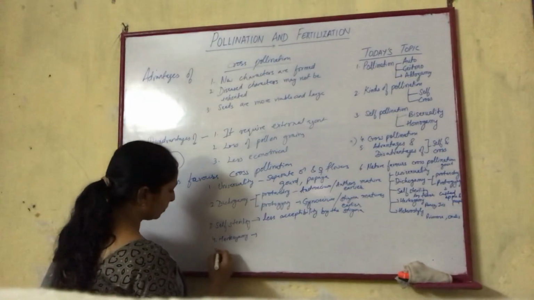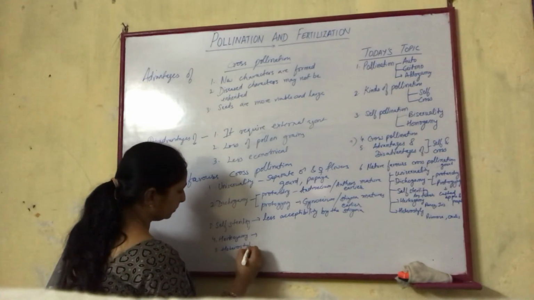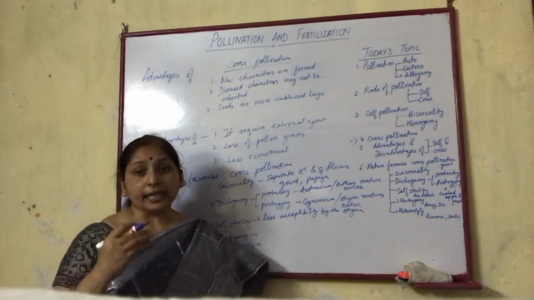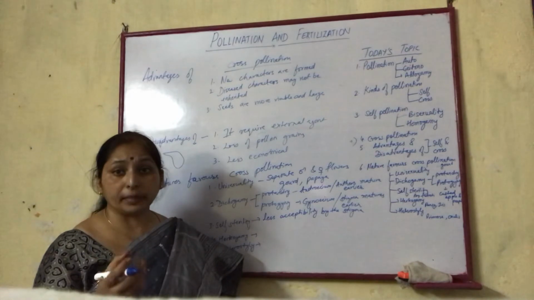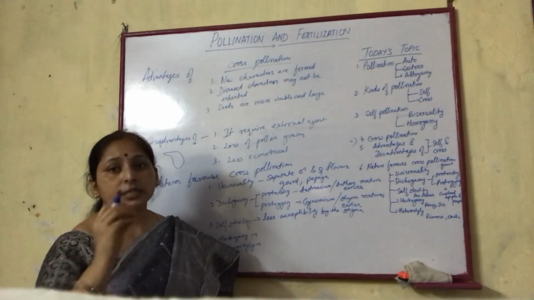Heterostyle is a condition concerning the length of the style, which is part of the female reproductive system, the carpel or pistil: stigma, style and ovary.